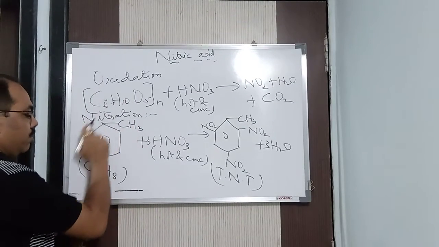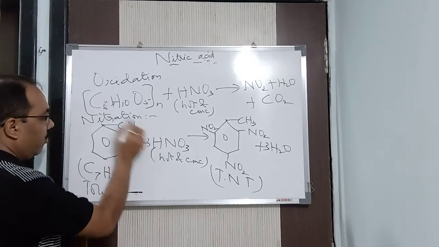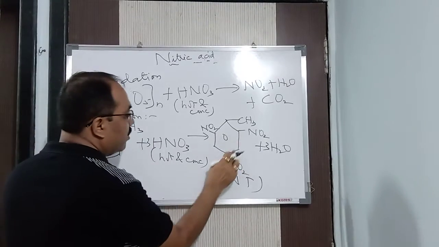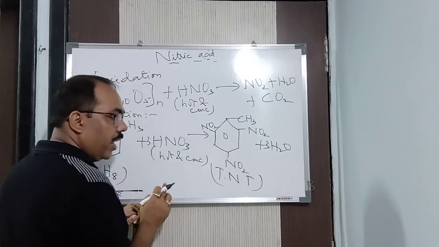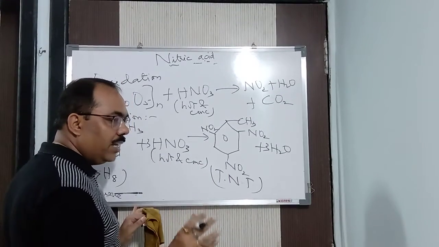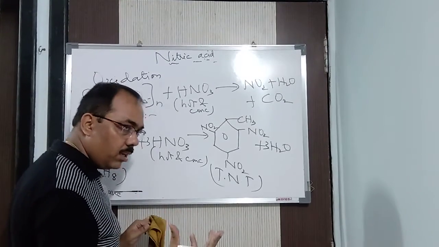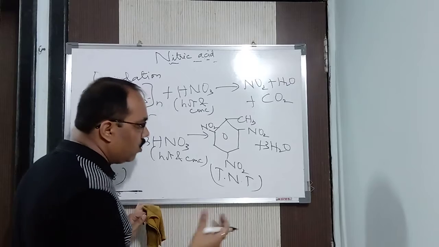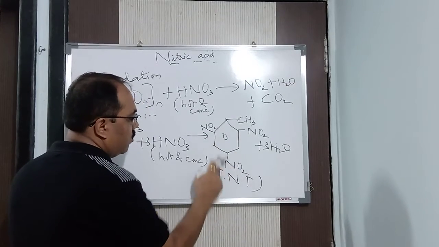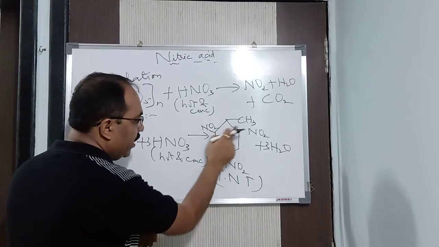How did you get it? This reactant is toluene. In toluene I am adding 3 nitro groups. NO2 is the nitro group. In organic chemistry we call this nitro, while in inorganic chemistry we call it nitrogen dioxide. But in organic chemistry, listen carefully, NO2 is called a nitro group. So how many nitro groups are there? 3 nitros. It is trinitrotoluene. In toluene we are adding 3 nitro groups.